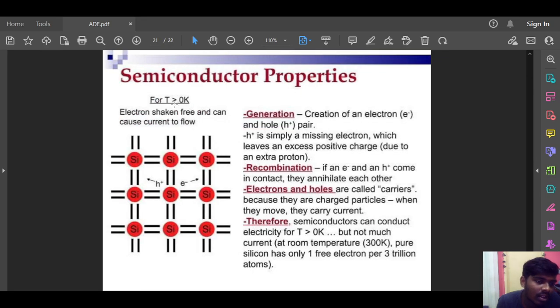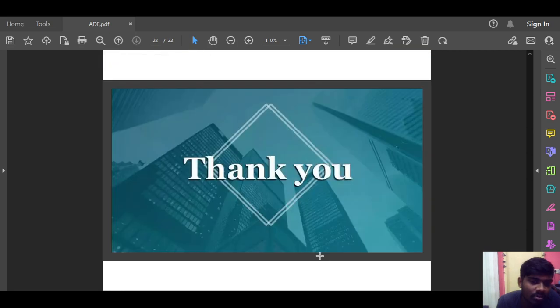Semiconductor properties. An electron shaken free can lead to generation, the creation of an electron and hole pair. A hole is simply a missing electron, which leaves an excess positive charge due to an extra proton. If an electron and a hole come into contact, they annihilate each other, which is recombination. Electrons and holes are carriers because they are charged particles. When they move, they carry current. Therefore, semiconductors can conduct electricity, but not much current. Pure silicon has only 1 free electron per trillion atoms.